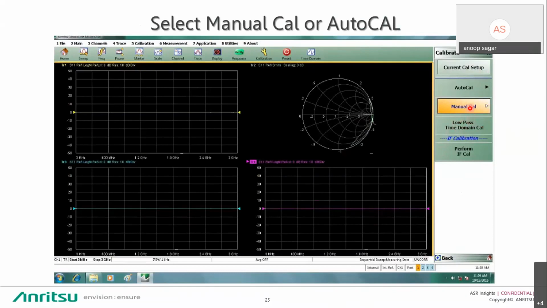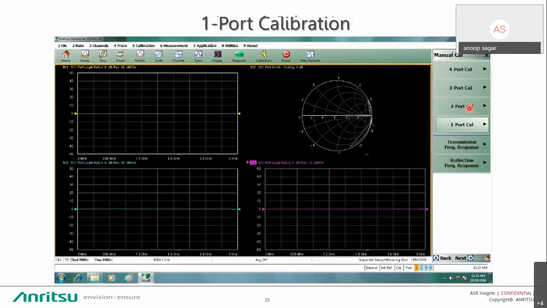Go into the manual calibration menu. If you're doing 1-port calibration, like in the example of an antenna, you only require a 1-port calibration. If you have a 2-port device like a band pass filter, low pass filter, or some other 2-port device, you can do a 2-port calibration as well.